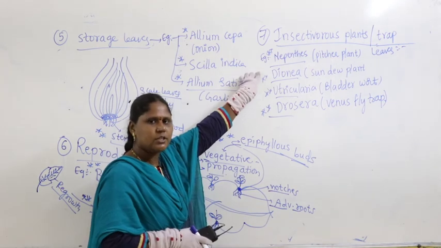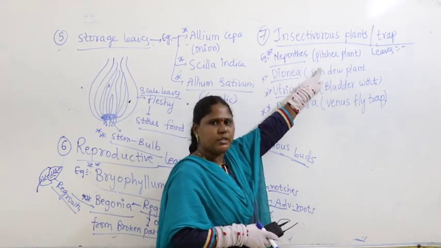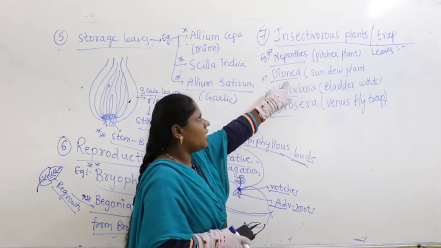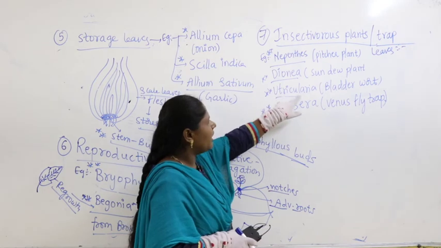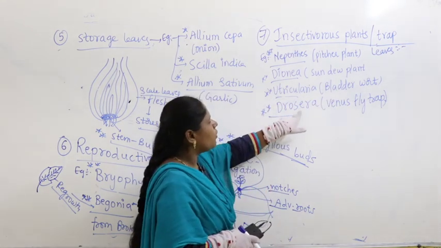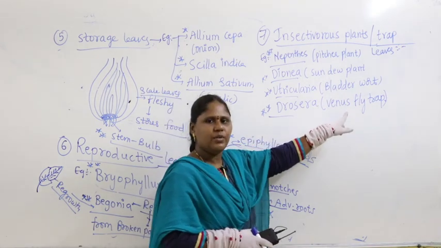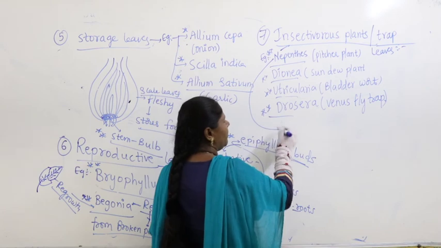Just look at the pronunciation, listen carefully. Nepenthes, commonly called as pitcher plant. Dionaea, it's commonly called as sundew plant. Utricularia, it's commonly called bladderwort. Then Drosera, commonly called Venus flytrap. Now let us come to Nepenthes. I am drawing Nepenthes here.